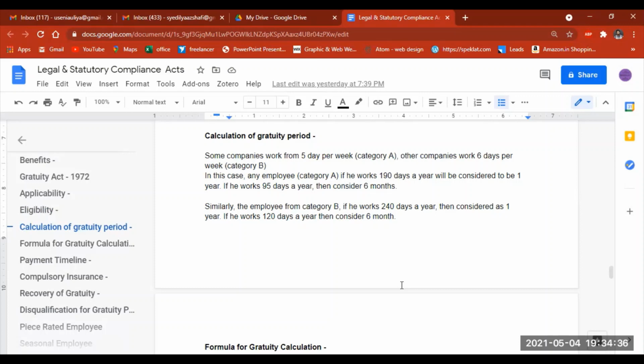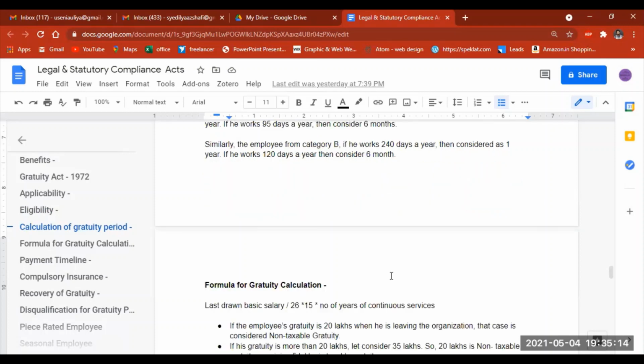Similarly, when the employee is from category B, if he works 240 days a year, that is considered 1 year, whereas if he works 120 days a year, he is considered to have worked 6 months. So there is a huge difference between these. The calculation of this gratuity is based upon the working days, and this really differs between a company that works 5 days a week and one that works 6 days a week.